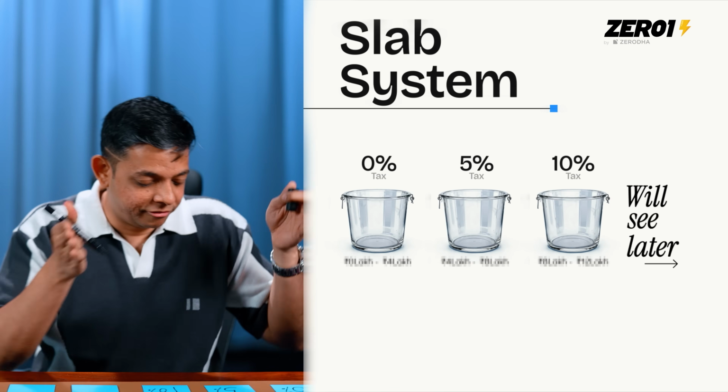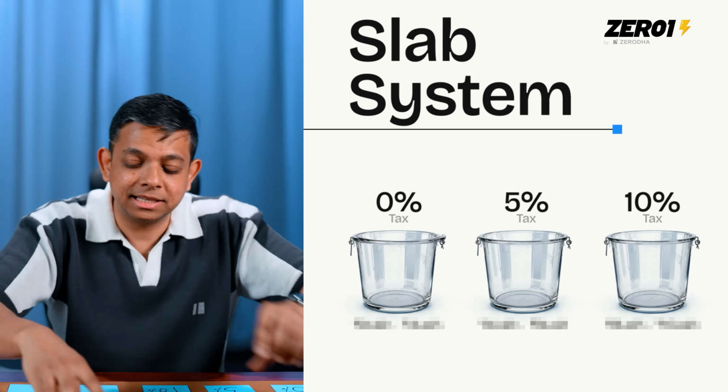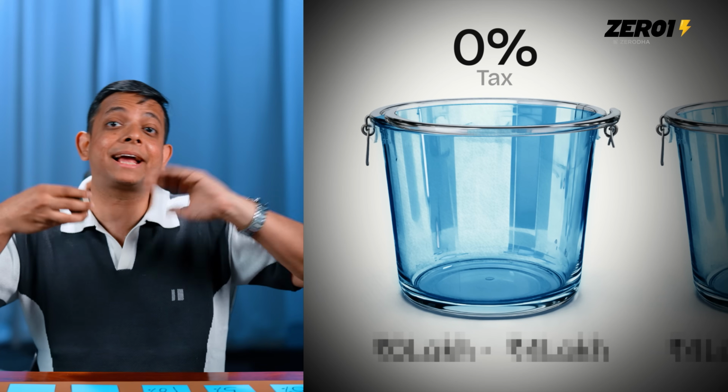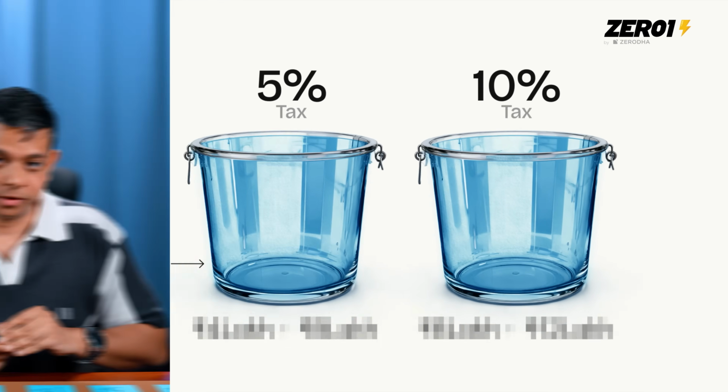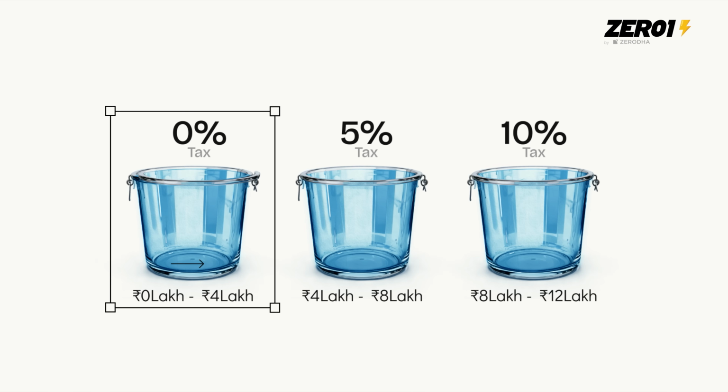We'll see later. First look at these buckets, slabs. Each bucket has an amount of water that can be filled at most. 4 lakh rupees for this. Another 4 lakh rupees for this. 4 lakh rupees for this. So notice that for the first 4 lakh rupees, I will be charged 0% as tax.